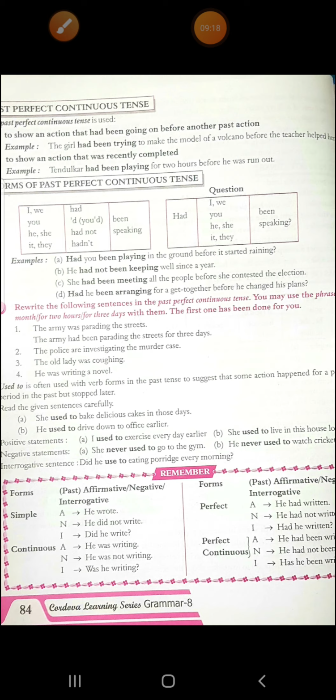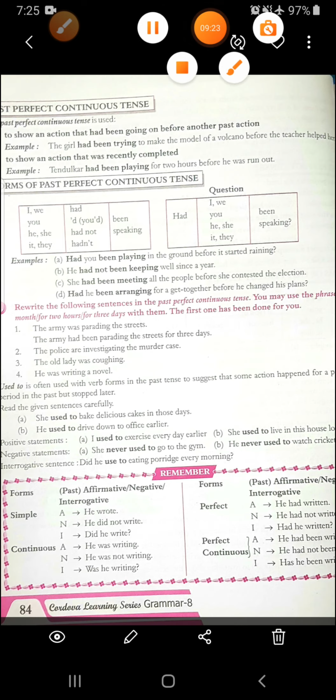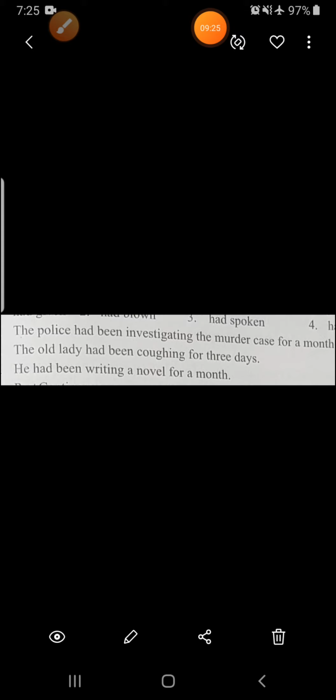So this is the way we write it. Now I am going to show you the answers in written form. So you can see these 3 answers. Pause it for some time and then write the answers properly. Alright, let's move further.